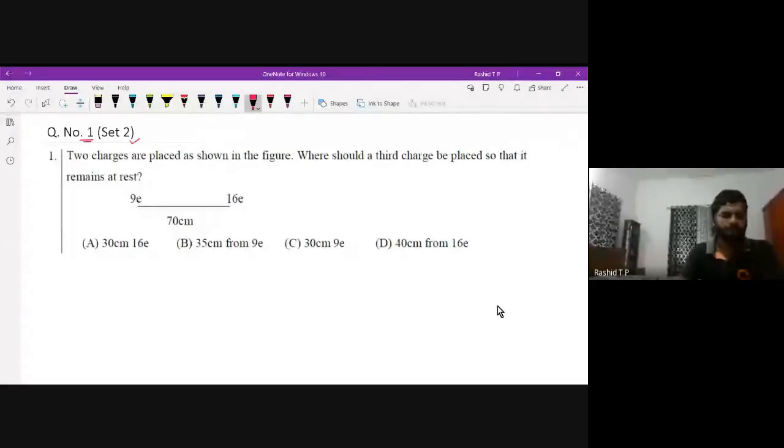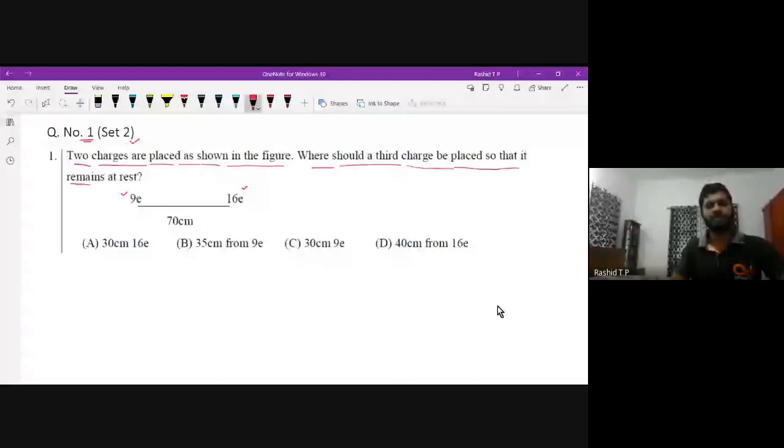Based on Coulomb's law, you can see a variety of questions asked in previous examinations. That formula looks simple; however, while doing the problems, we have to use some other ideas and information. Two charges are placed as shown in the figure. One is a 9e charge, another one is a 16e charge. Where should a third charge be placed so that it remains at rest?